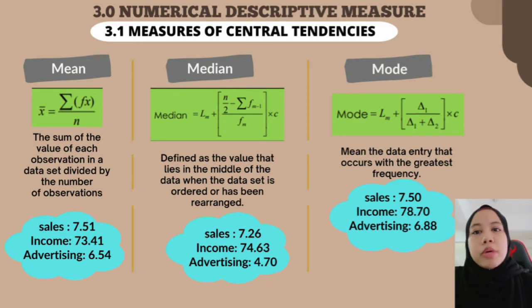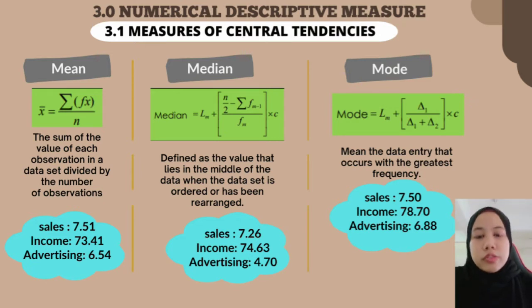So I will present about numerical descriptive measures. Firstly, it's about measure of central tendency, which is a single value that represents the center of a distribution. There are 3 most commonly used measures of central tendency for ungrouped and also grouped data, which are mean, median, and also mode. Mean is the sum of value of each observation in a data set divided by